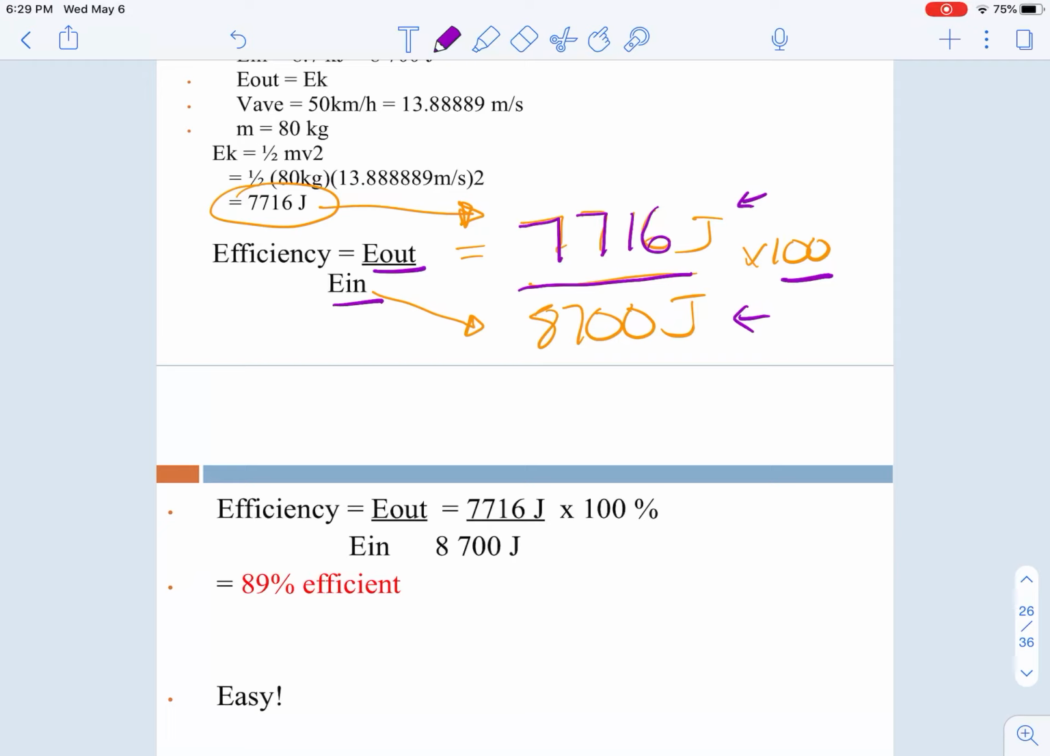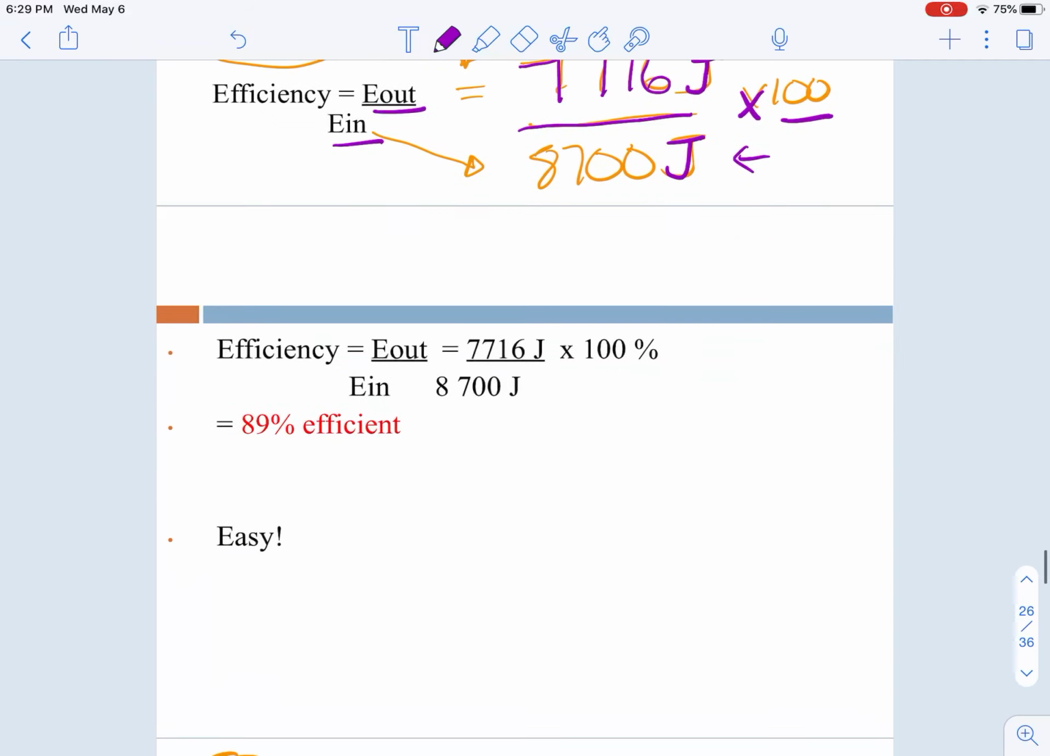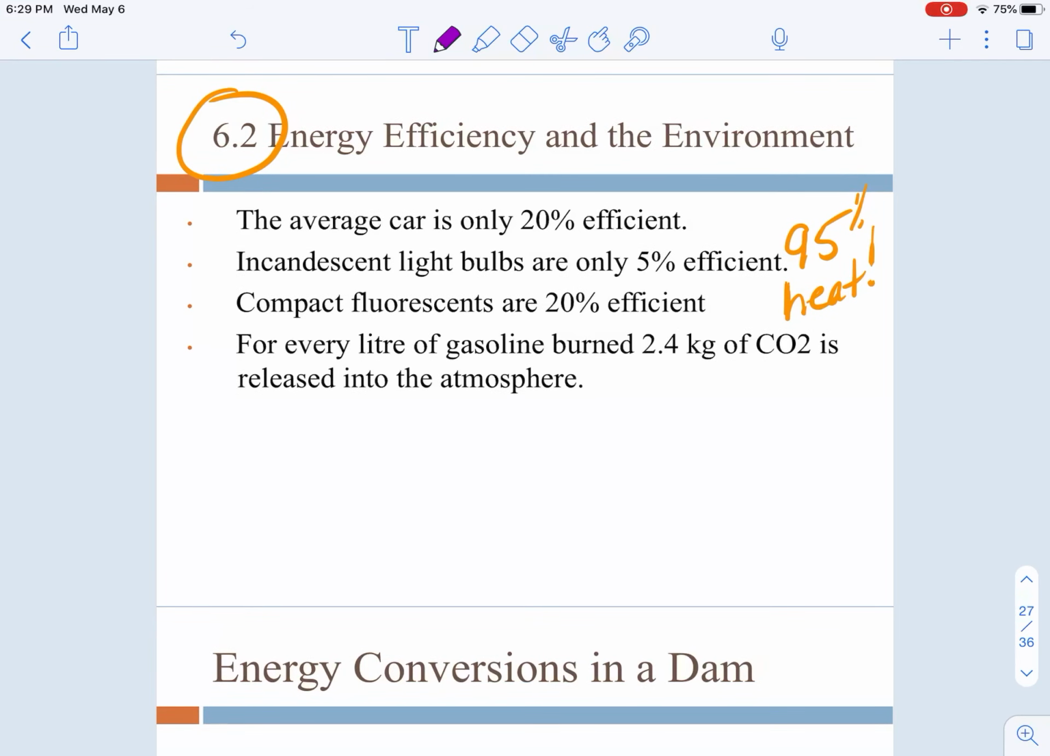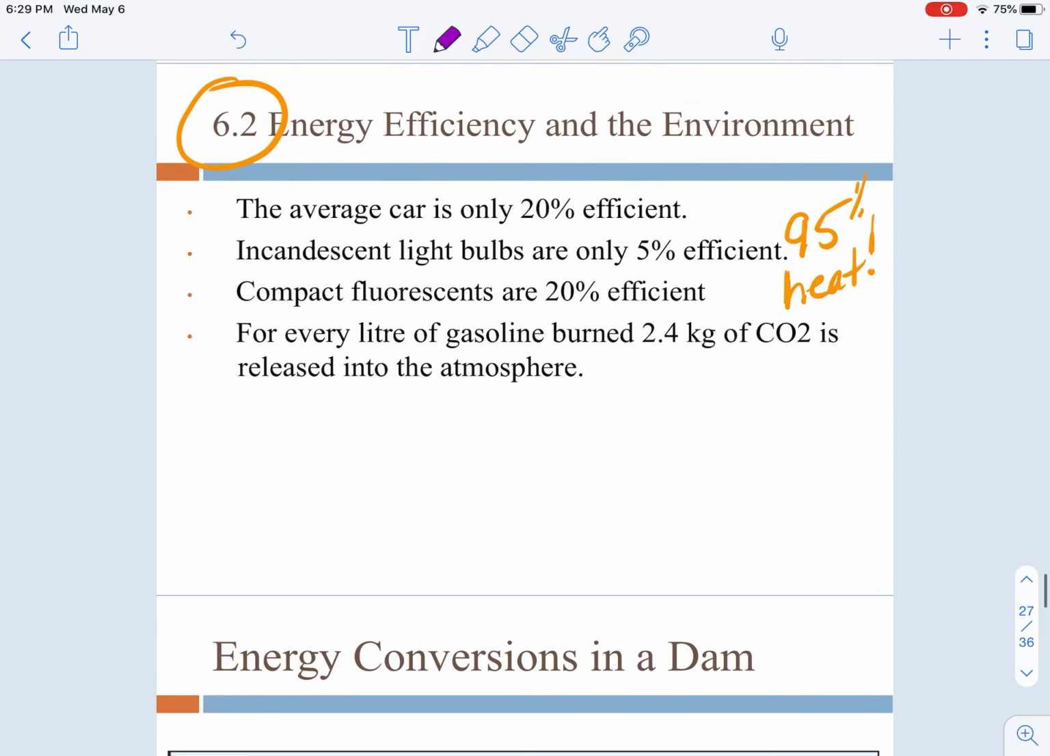And if you're ever wondering, like, do I have the correct one? That way, when you multiply by 100, the efficiency will still be under 100%, because we will never have an efficiency over 100%. So just remember, when you're doing efficiency examples and you're not sure which is the in or the out, always the smaller number over the bigger number is going to be a good hint to follow.